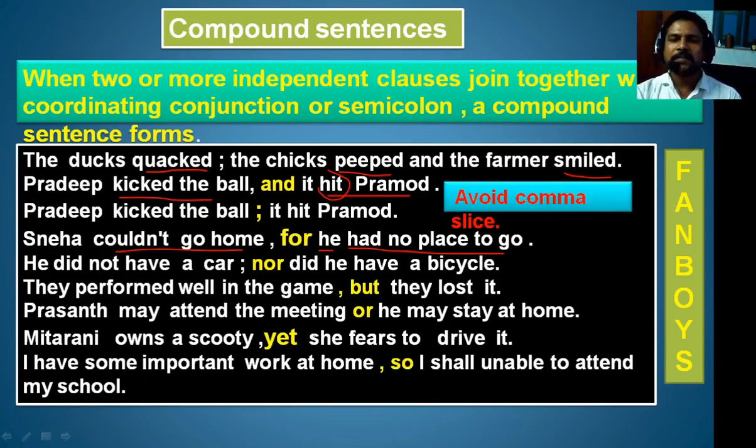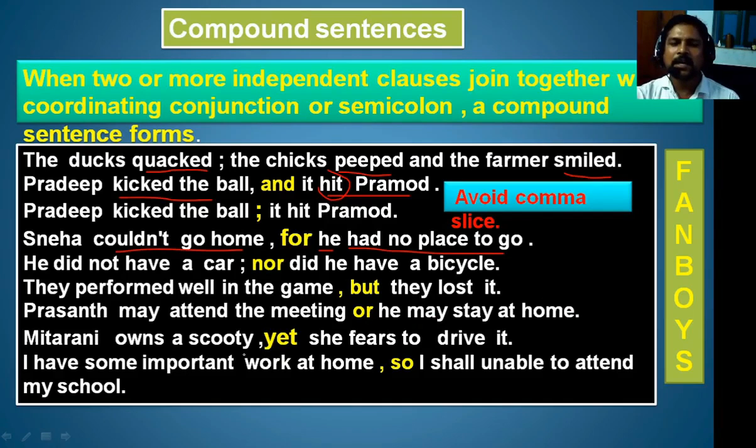Prasant may attend the meeting, or he may stay at home. Sorry, a comma will be there. Here, Prasant may attend the meeting is one clause, an independent clause. Prasant may stay at home also makes a clear sentence. Therefore, this is also an independent clause. And these two independent clauses are joined with the coordinating conjunction or here. Therefore, this is a compound.